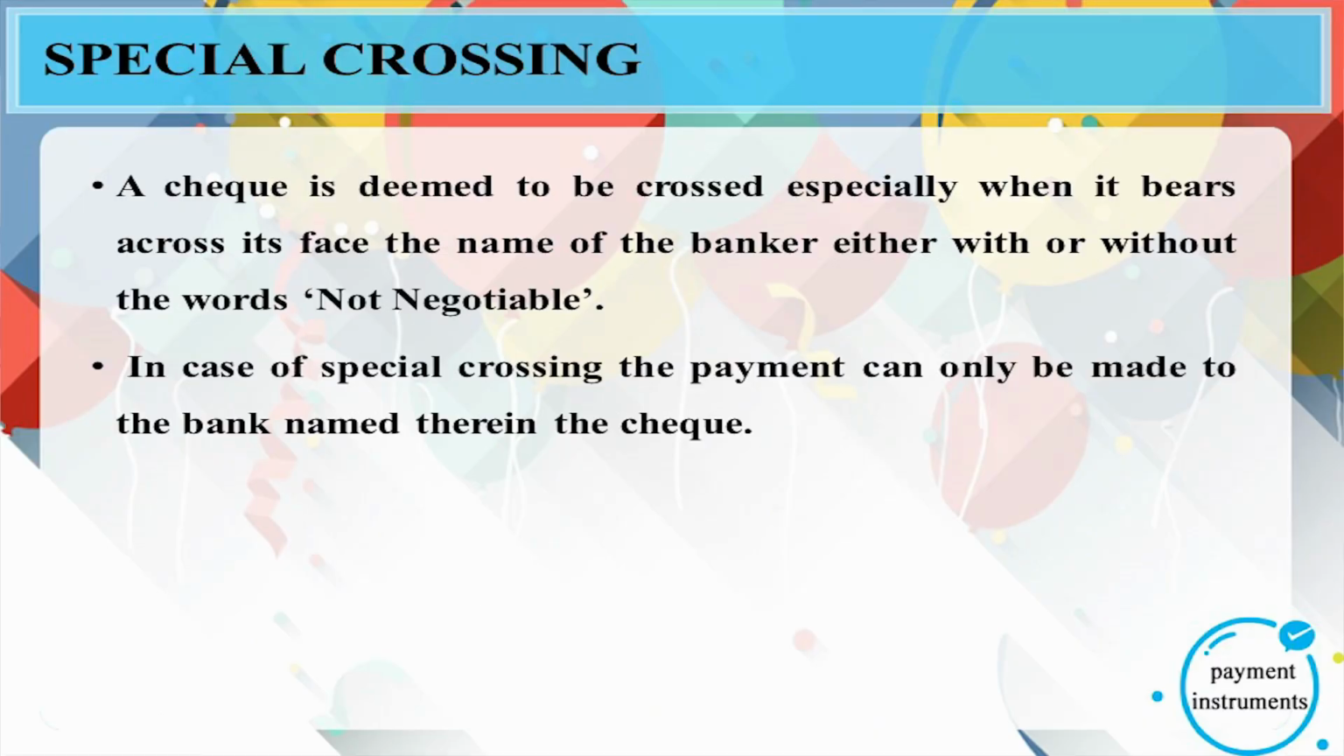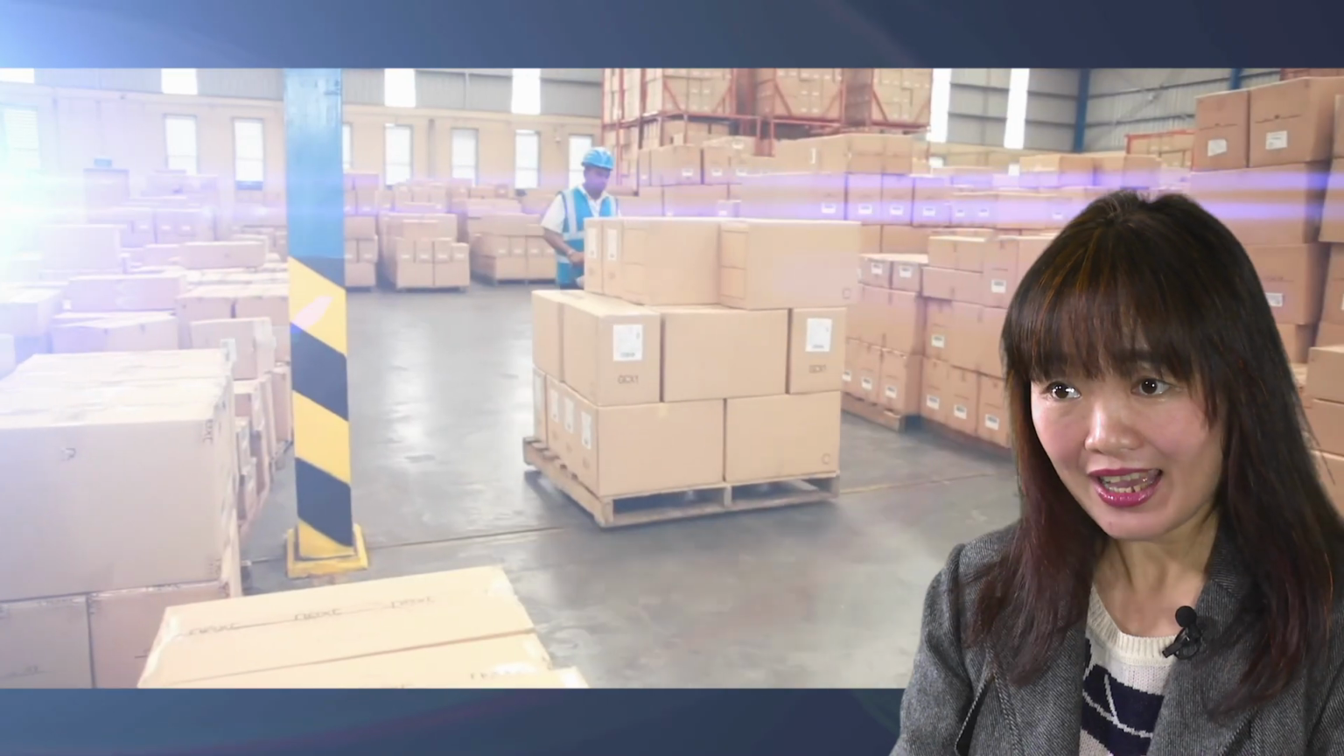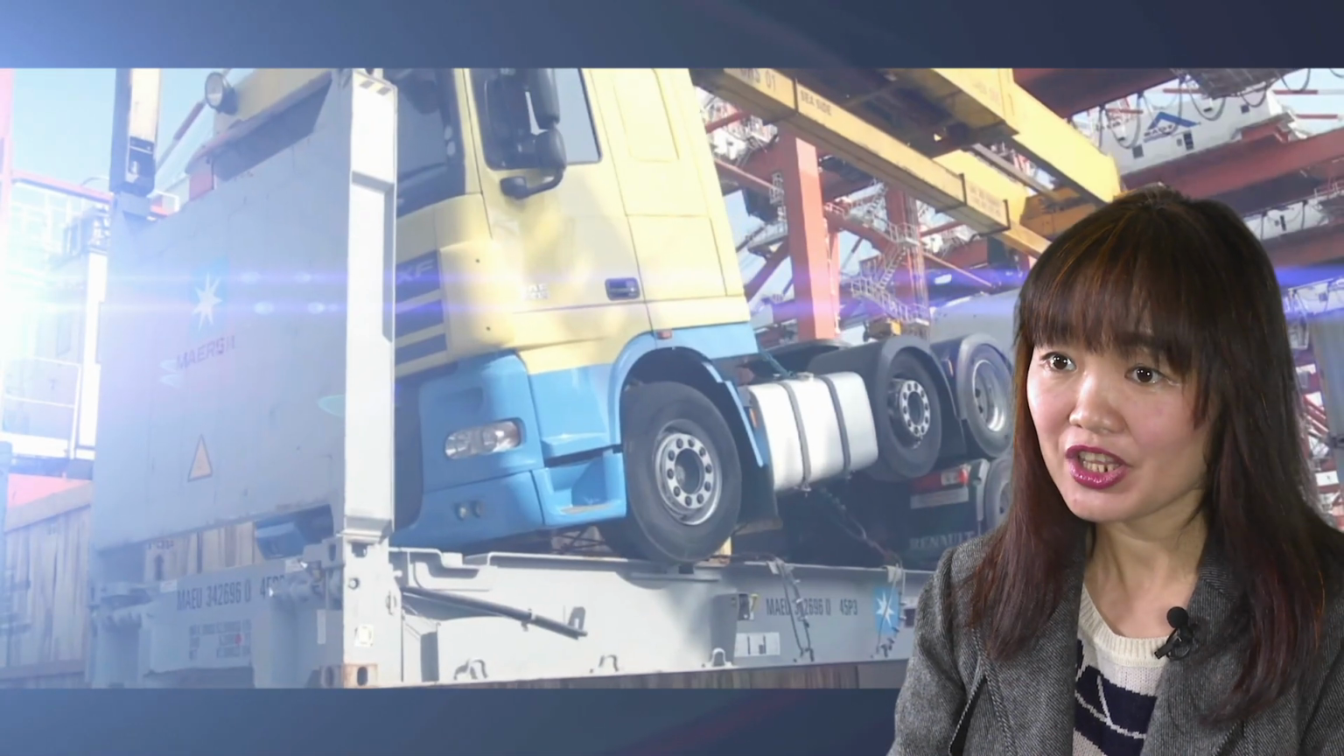A cheque is deemed to be crossed specially when it bears across its face the name of a banker, either with or without the words "not negotiable." In case of special crossing, the payment can only be made to the bank whose name is on the cheque. For example, in the slide, the payment can only be made to the State Bank of India.